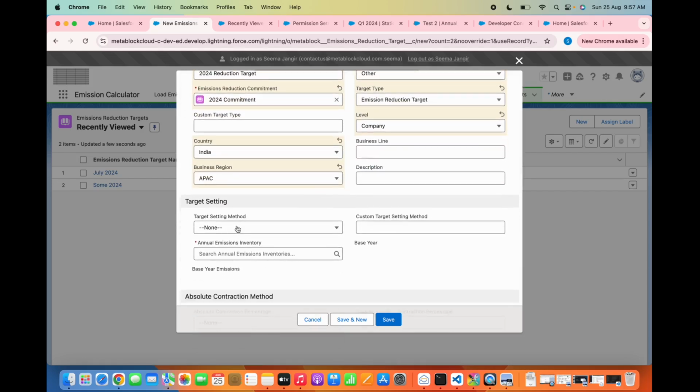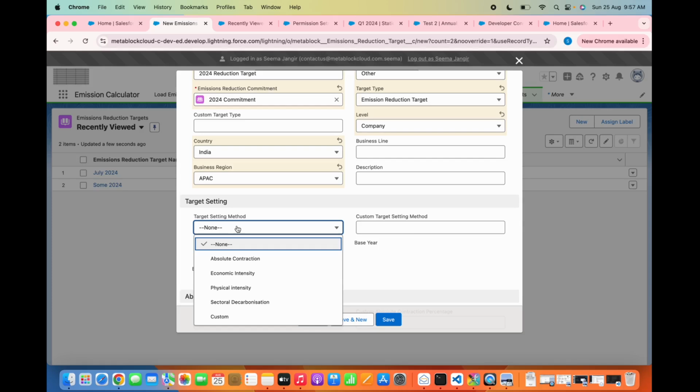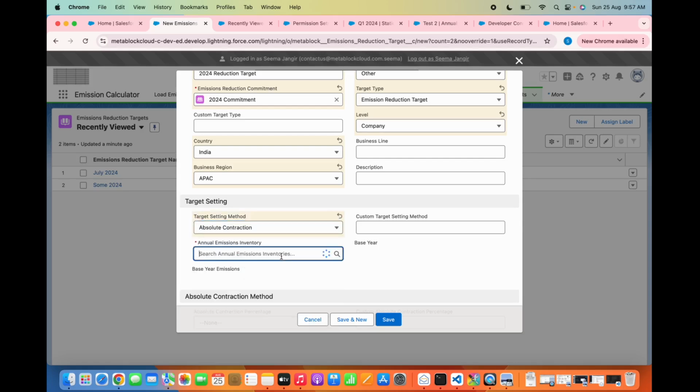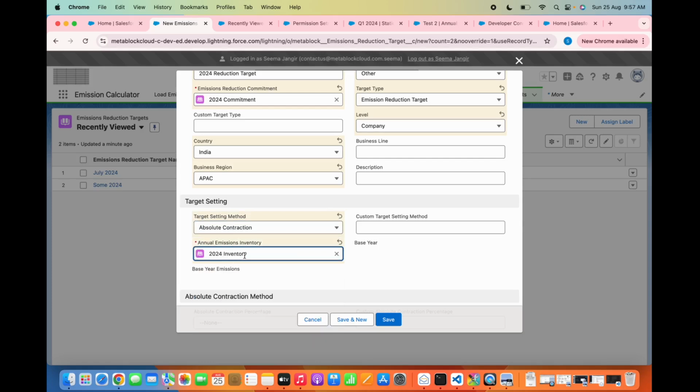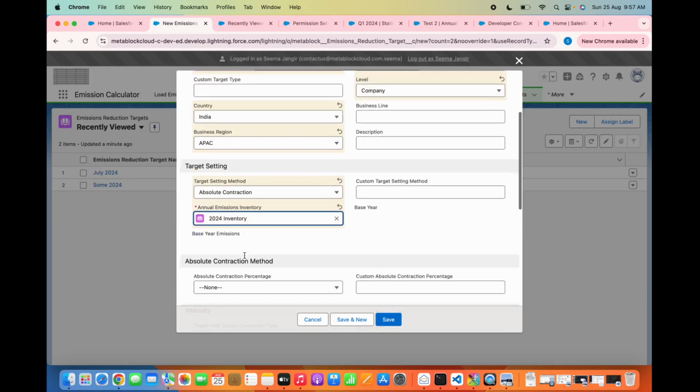Now target settings. What is the target setting method we are using here? We can choose absolute contraction, economic intensity, physical, sectoral decarbonization, or any of them. Right now I am choosing absolute contraction, because whichever emissions I have to reduce come from the annual emission inventories. This is important: whichever inventory we select, the emissions of that inventory will be considered and reduced in the calculations.